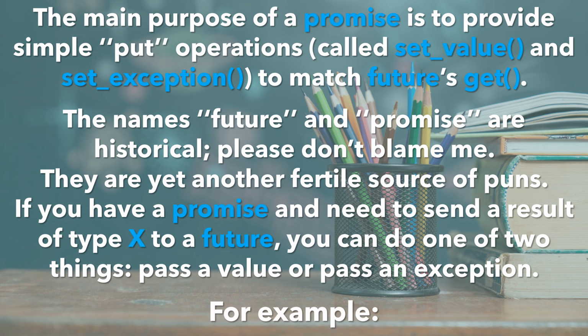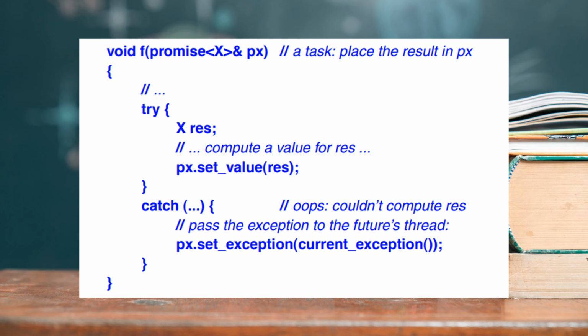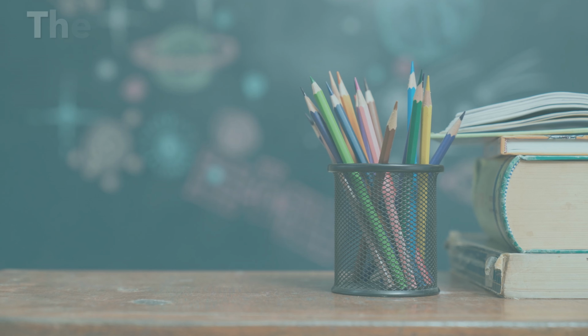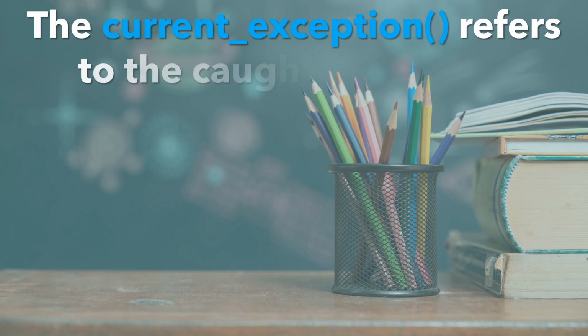For example, void f, promise x and px, a task, place the result in px. Try xres: compute a value for res. px.setValue, res. Catch: oops, couldn't compute res. Pass the exception to the future's thread. px.setException, current exception. The current exception refers to the caught exception.